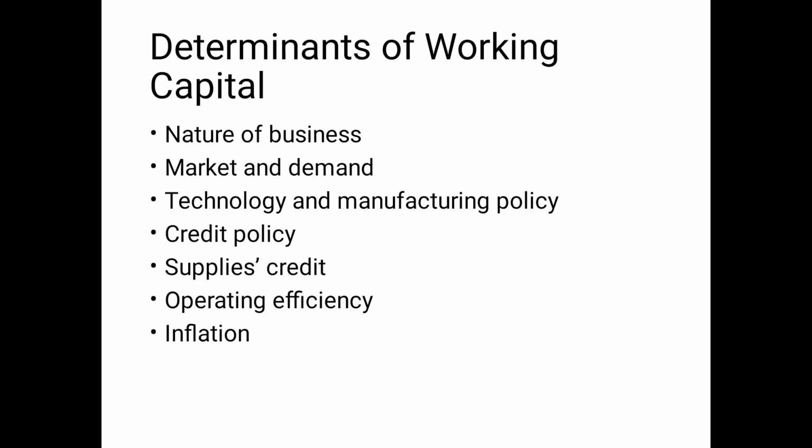This raw material will take a minimum of 2-3 months to convert into the final product, finished goods. So for these 2 to 3 months, your funds will be blocked. Your funds are blocked from converting raw material to WIP to finished goods, and your requirement of cash on hand will be huge. And during these 2 months, you have to pay salary to the managers, you have to pay wages to the workers, you have to pay the electricity bill. That is called a manufacturing business, and that's why the working capital requirement is huge.